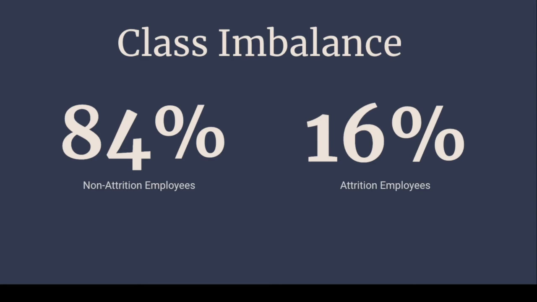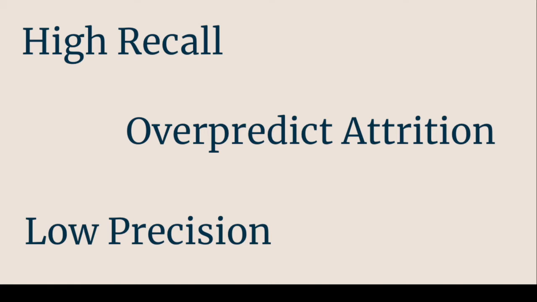With this class imbalance and the goals of our project, or the business outcome, in mind, the goal will be to optimize for a high recall. Now, what this essentially means in business terms is that we're going to be over-predicting attrition of employees, which will lead to a low precision. But this isn't necessarily a bad thing, because what it will consequently do is have more employees labeled as attrition than there actually are, and maybe even some who aren't at risk, but it will allow us to check in on a wide range of employees so that we ensure that we miss the fewest employees